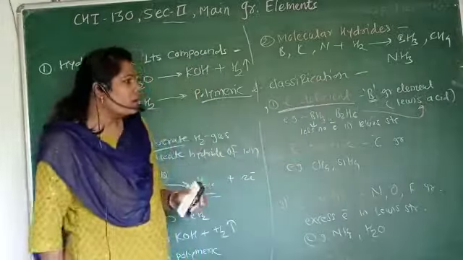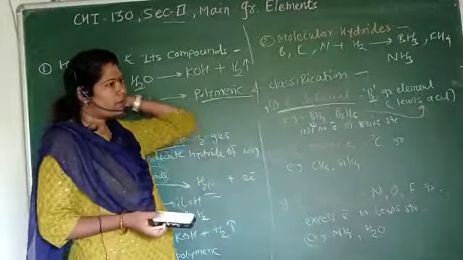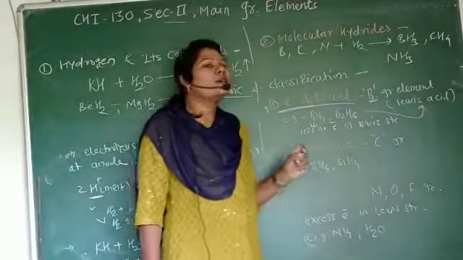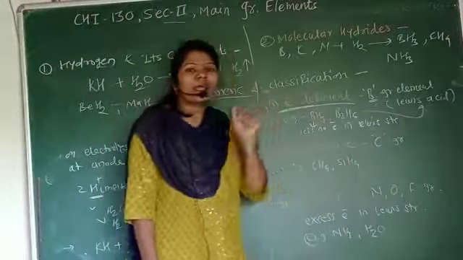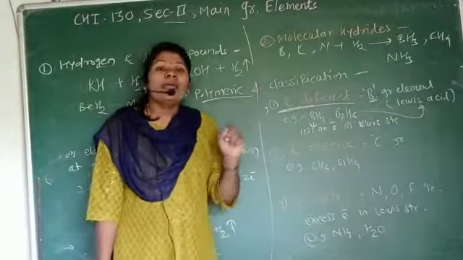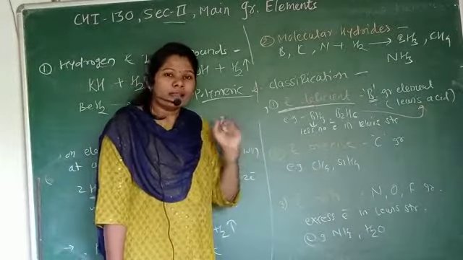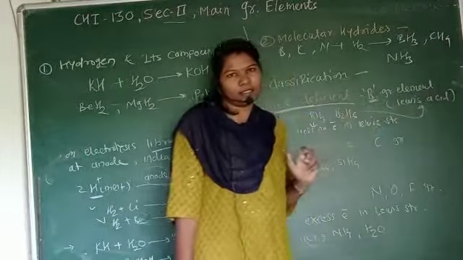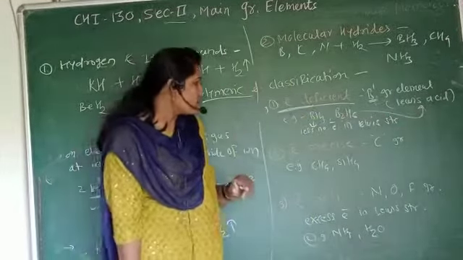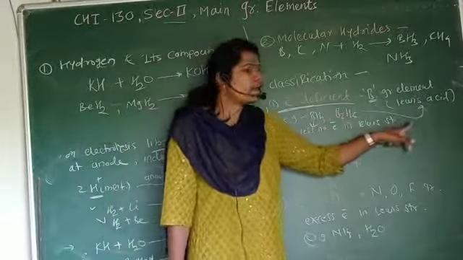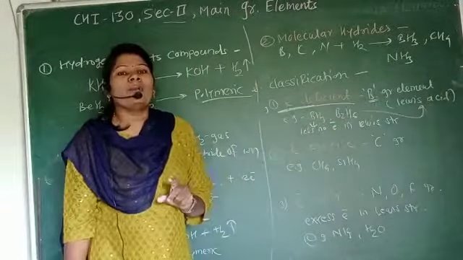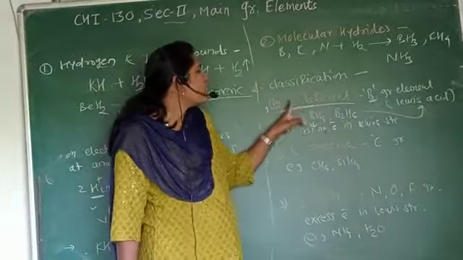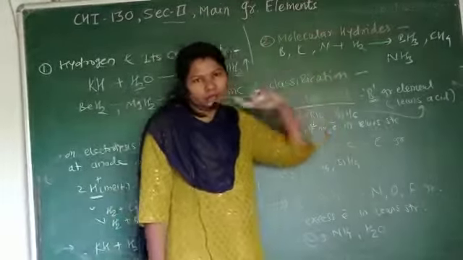Why? Because whenever hydrogen reacts with the 13 group elements or the boron group elements, the hydrides which are formed contain a smaller number of electrons. That's why these hydrides are called Lewis acids. Why? Because due to the smaller number of electrons present in their Lewis structure, they have the ability to accept electrons from another species. That's why this is called the electron deficient molecular hydride.